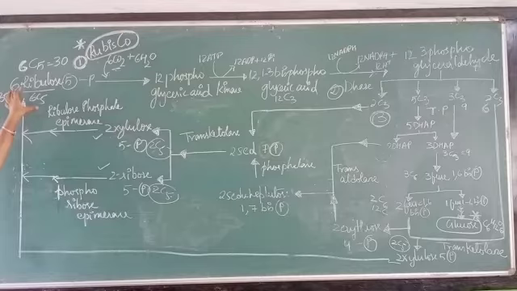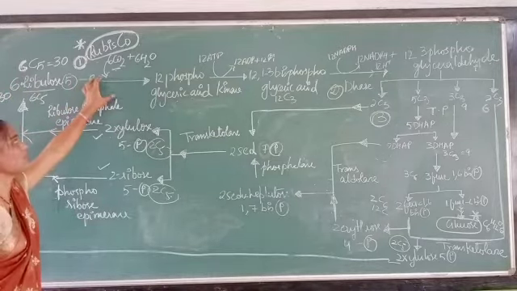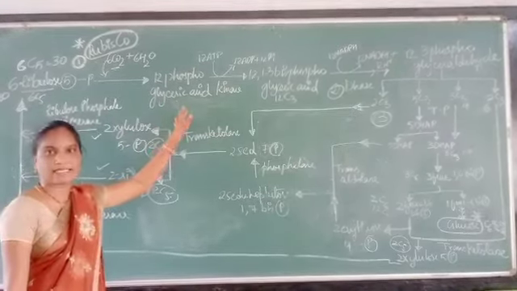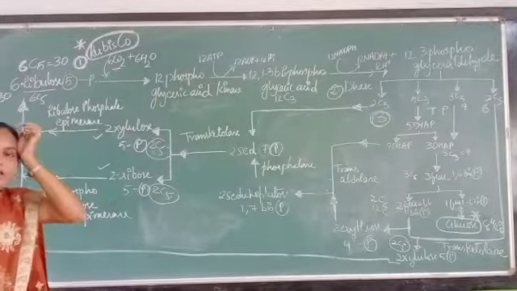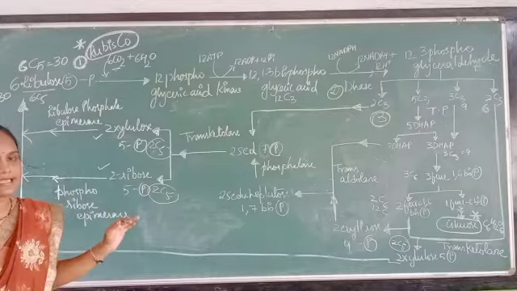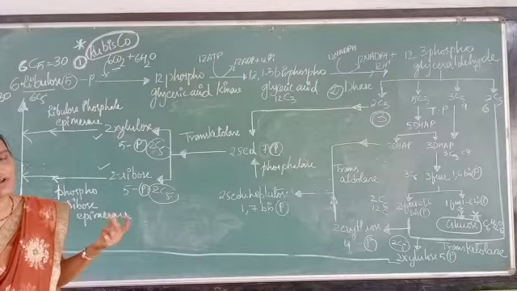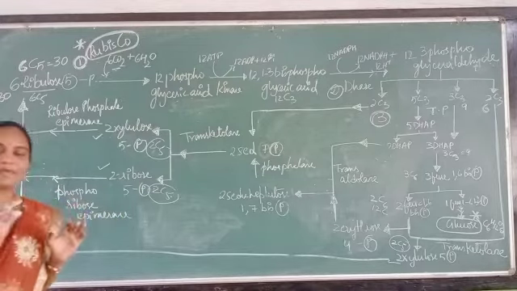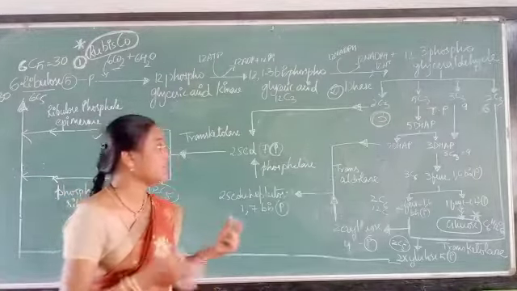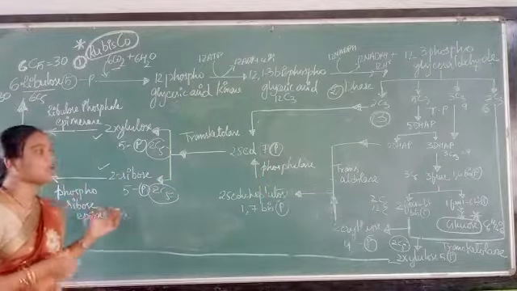Again the 6 molecules of ribulose 5-phosphate will get fixed with carbon dioxide from the atmosphere, 6 CO2, to form 12 molecules of phosphoglyceric acid. So this is the outline of your C3 cycle with very simple tables, that is the 2 table and the 5 table. Simply you can balance the number of carbons and learn this C3 cycle very easily. So this is the outer skeleton part of your C3 cycle.